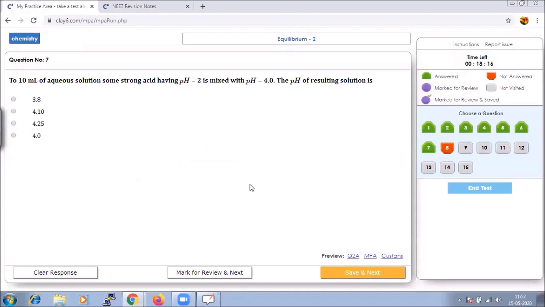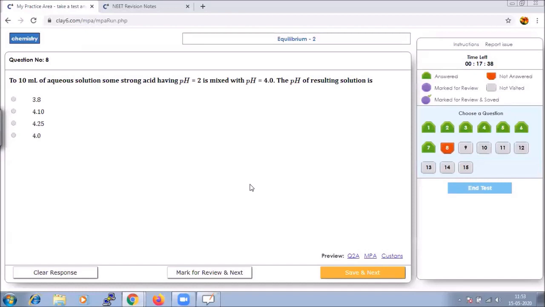To 10 ml of aqueous solution, some strong acid having pH equal to 2 is mixed with pH 4, what is the pH of the resulting solution? The pH of your buffer solution will remain almost constant when we try to add a small amount of acid or a base.